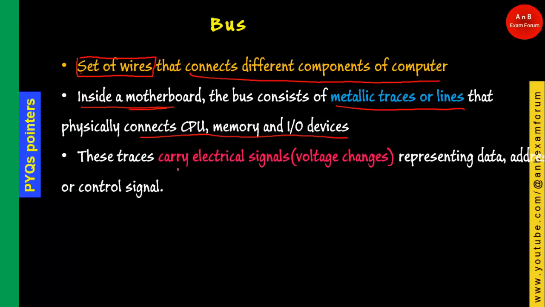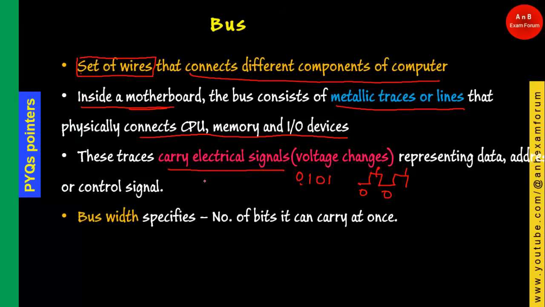And as I told you, these traces carry electrical signals. What do you mean by electrical signal? Voltage change, which can represent data, address or control signal. For example, if my data is say 5, as you know, the binary conversion of 5 is 1 0 1. So if 0 represents 0 volt and 1 represents 5 volt, it is going to look like this. So this is 0, this is 1, this is 0, this is 1. So this signal will be passed on the bus, generated by the CPU to handle the data.